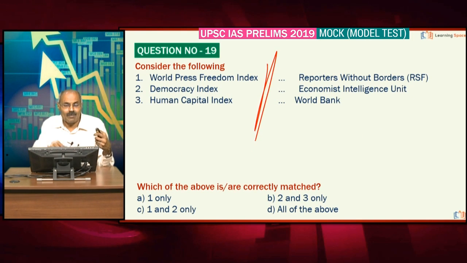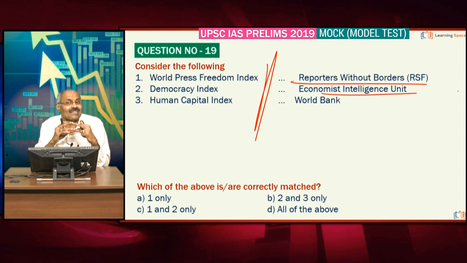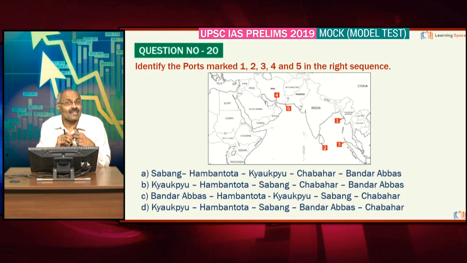Then please remember, such type of questions are expected. One is the World Press Freedom Index released by Reporters Without Borders. Then the Democracy Index. This is by the Economist Intelligence Unit, London based. Friends, many of you may not be aware about the Human Capital Index, and this is released by the World Bank. All of the above, such type of things are important from your exam perspective.